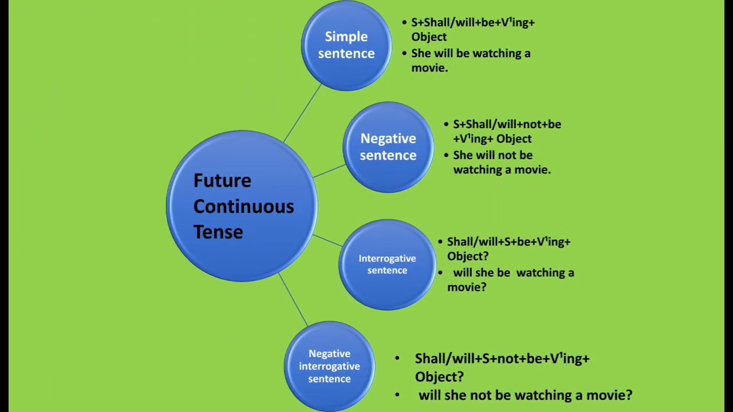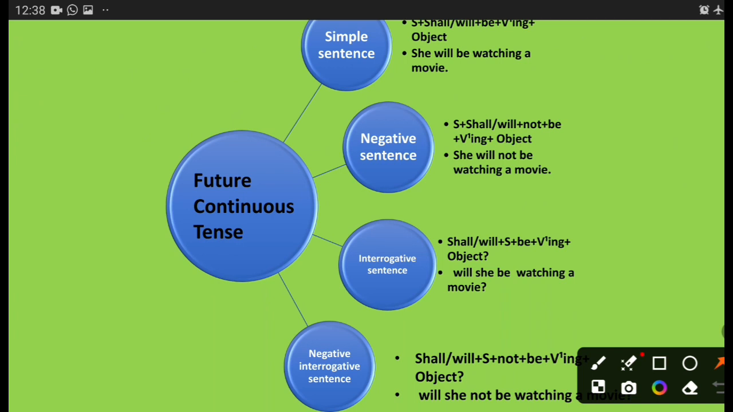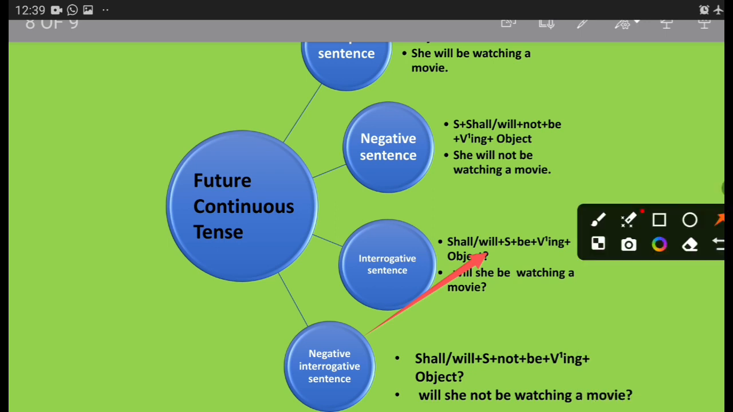The entire future continuous tense can be represented in the form of this diagram. In simple sentence, we use shall or will, be, ing with the first form of verb and object. In negative sentence, we use not, be. Subject, shall or will, not, be, first form of verb with ing and object. In interrogative sentences, we bring the helping verbs at the start of the sentence. Then we use subject, be, first form of verb with ing and object and question mark. And in negative interrogative sentences, we use shall or will, then subject, then not, be, first form of verb with ing and object.